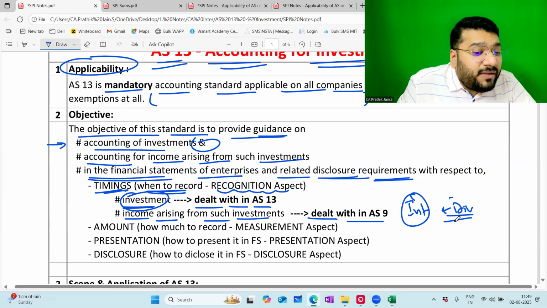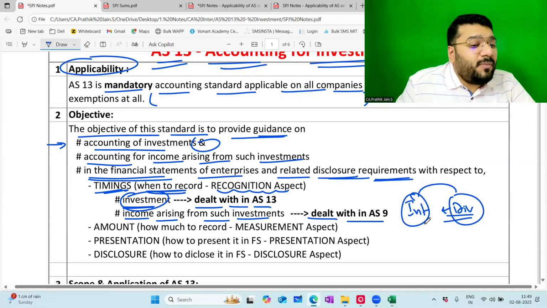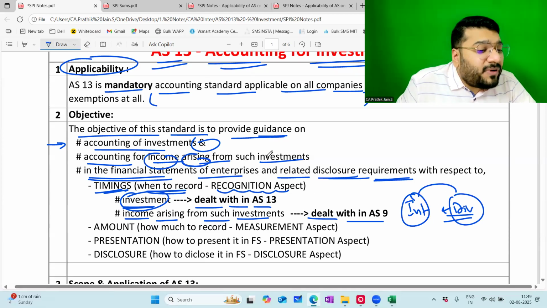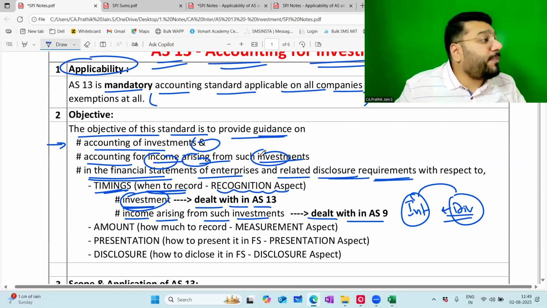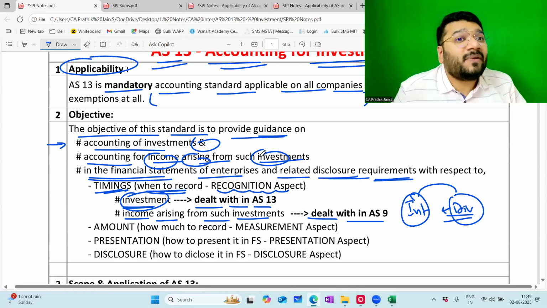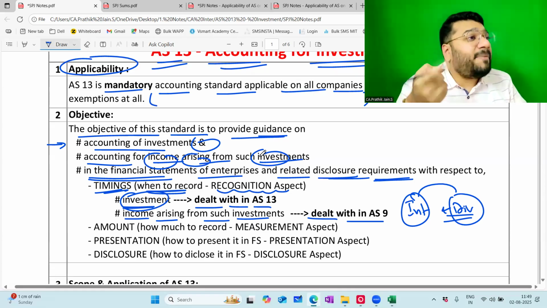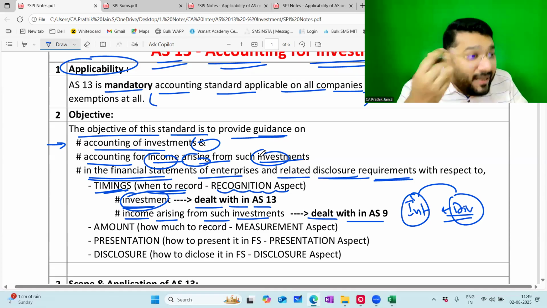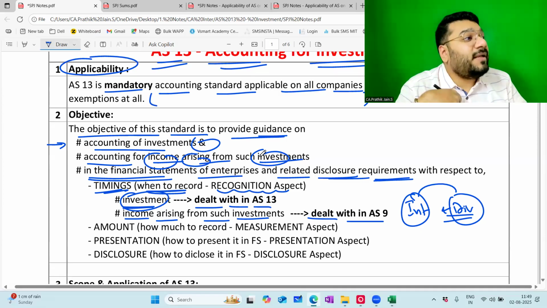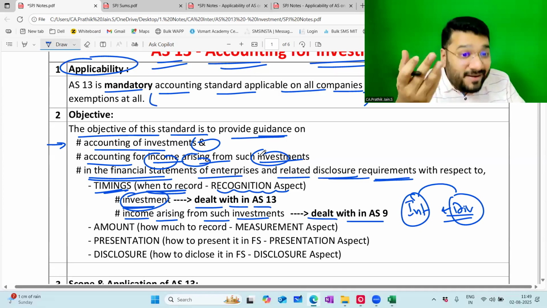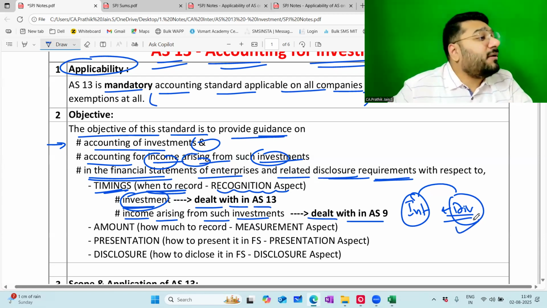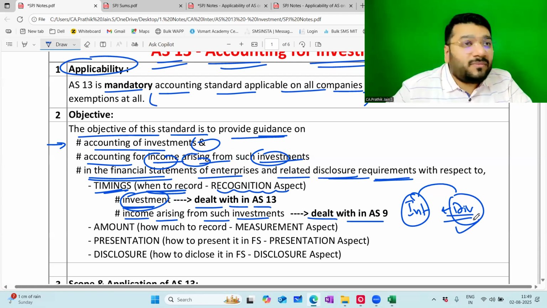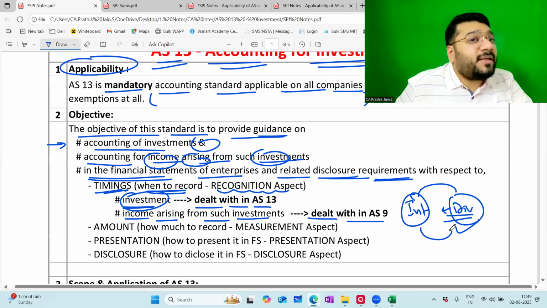Interest and dividend is nothing but the income arising from investment. I put money in a fixed deposit. Guys, I invest 10 lakh in fixed deposit. In return, what do I get? Interest. I purchase the debenture of the company. In return, what will I get? Interest you will get back. I invest in the shares of the company. In return, what do I get? Dividend. Correct? These two items, interest and dividend, are already dealt with in AS9.